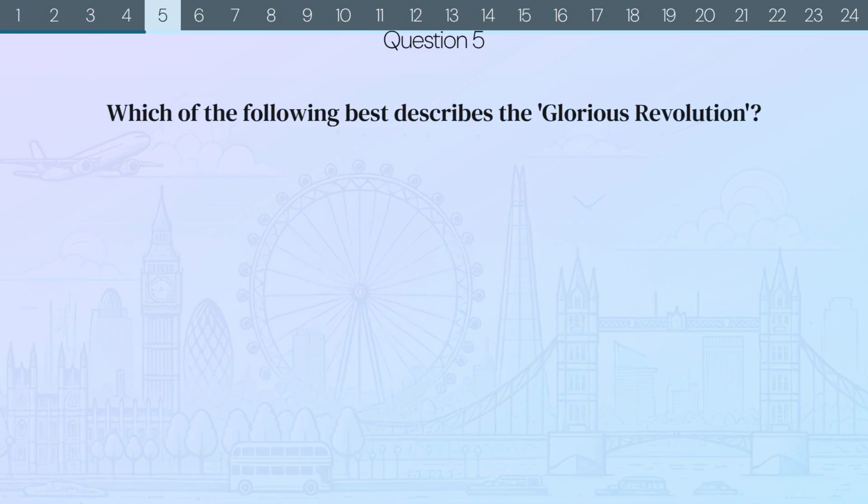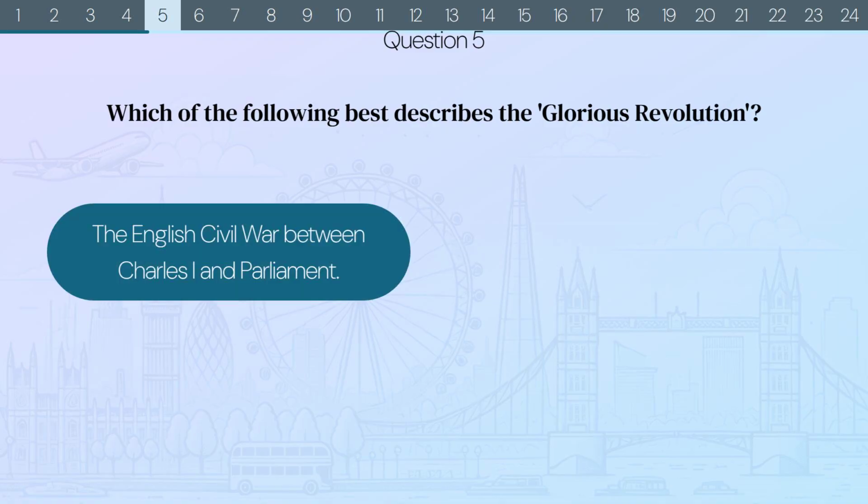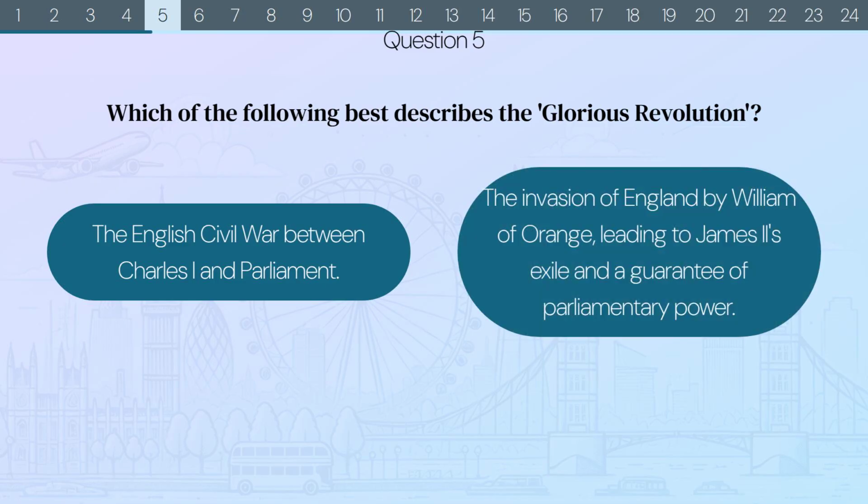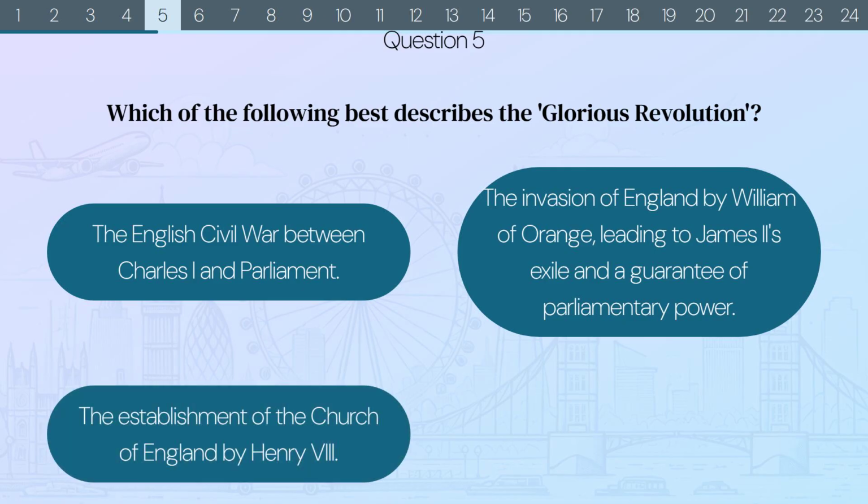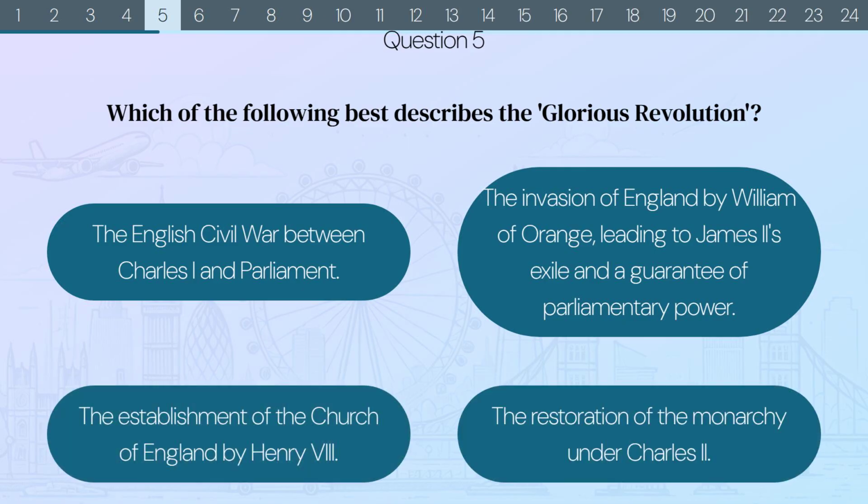Question 5. Which of the following best describes the Glorious Revolution? The English Civil War between Charles I and Parliament, the invasion of England by William of Orange, leading to James II's exile and a guarantee of parliamentary power, the establishment of the Church of England by Henry VIII, or the restoration of the monarchy under Charles II?